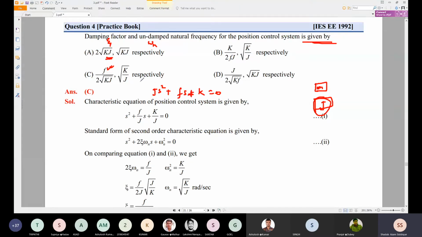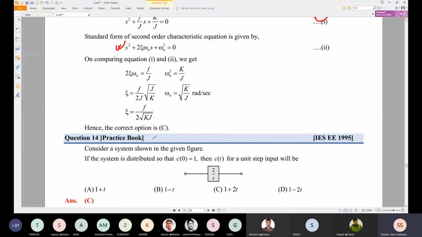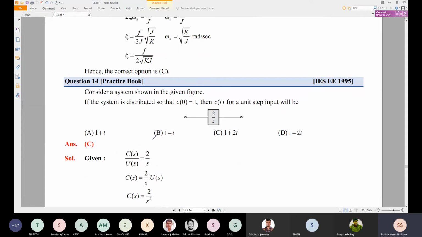Just take J s square plus f s plus k and check what is the zeta value and what is the omega n value. You can easily find it by comparing with the standard second order characteristic equation, s square plus 2 zeta omega n s plus omega n square is equal to 0. So this comes out to be zeta is equal to f divided by 2 root k J, and omega n is equal to square root of k by J. Okay.